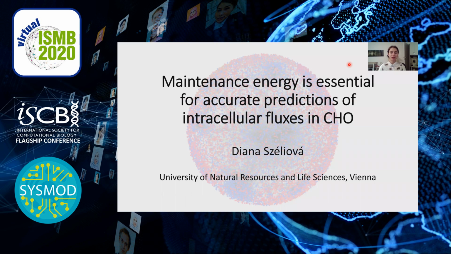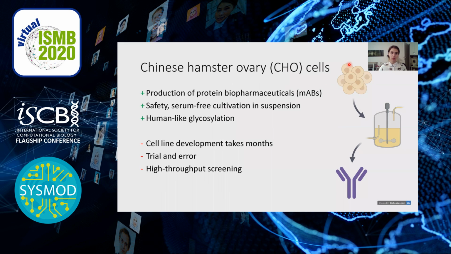Hello everyone, my name is Széliová and I'm a PhD student at the University of Natural Resources and Life Sciences in Vienna. And I'm going to talk about why maintenance energy is essential for accurate predictions of intracellular fluxes in CHO. So first, a short introduction about Chinese hamster ovary cells or CHO cells.